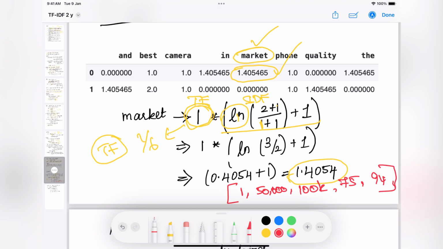Now, how do you come to the conclusion which is the important word in this sentence and which is the least important one? Maybe you can say 1, 75, 94 are the least important ones, and the words having values like 50,000 and 100K will be the most important ones. You can say that, but we don't know, right?